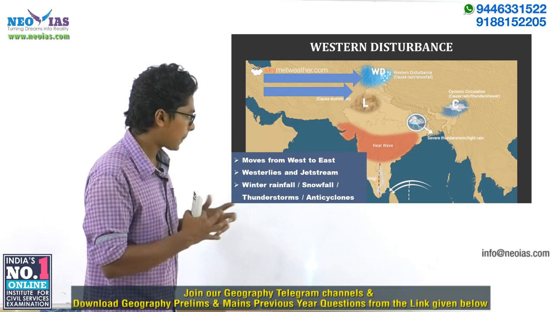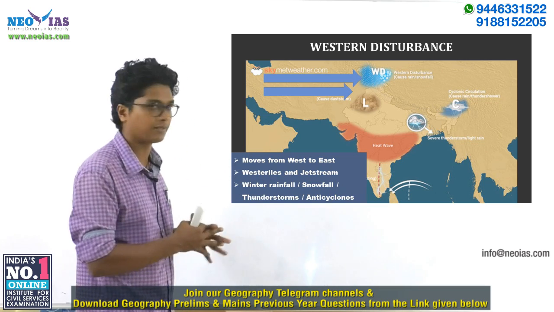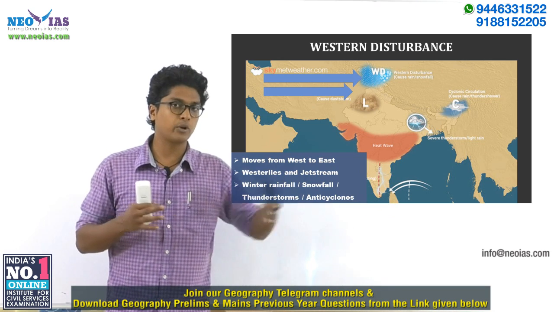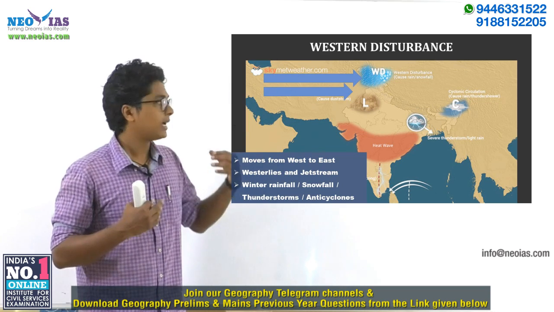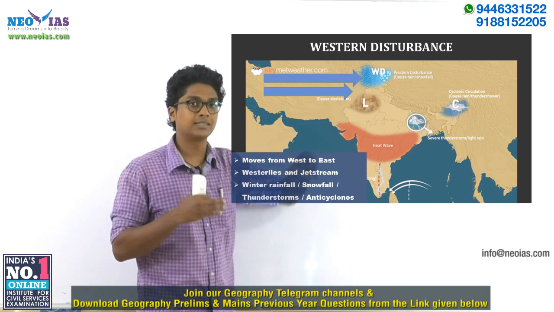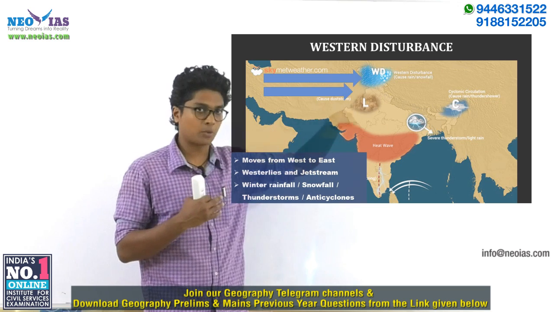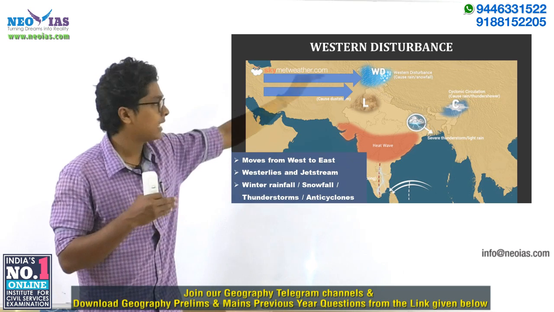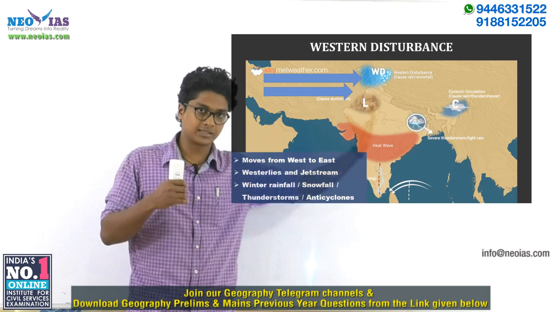Now let's talk about their influence, and before that, a few things you have to remember regarding the western disturbance. If you have been following articles in months like January or February, you must have noticed this term in the news. You must have noticed snowfall in the western Himalayas, with certain tunnels being closed because of the snowfall, and rainfall or thunderstorm activity in our northwestern regions. In all such articles, you will come across the word western disturbance. So this is a weather event that takes place in the winter season.